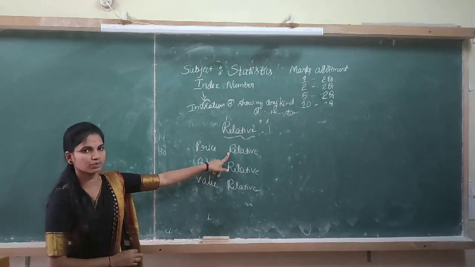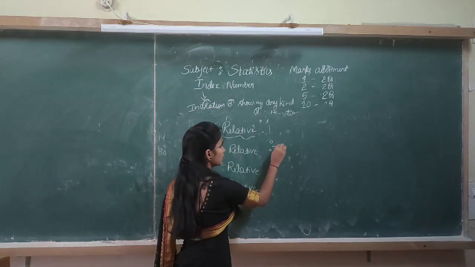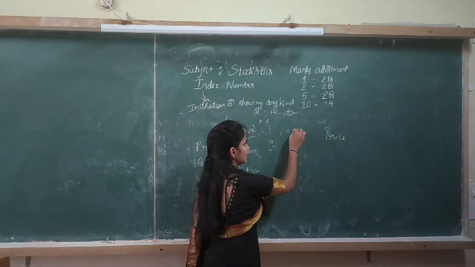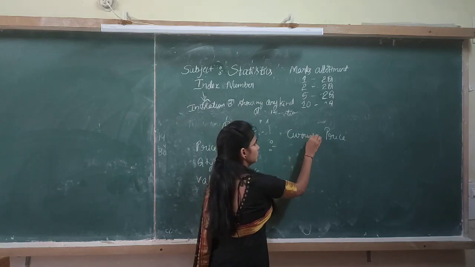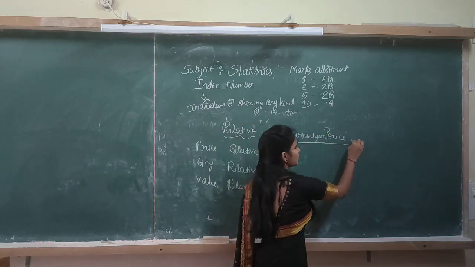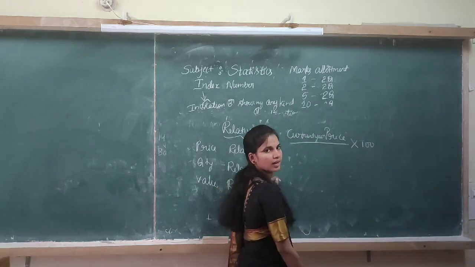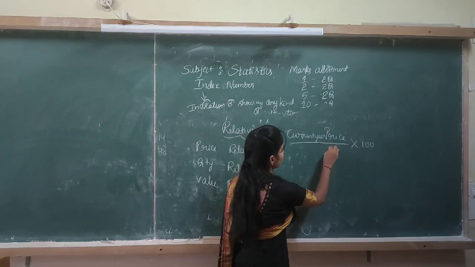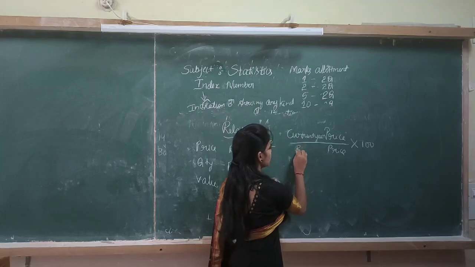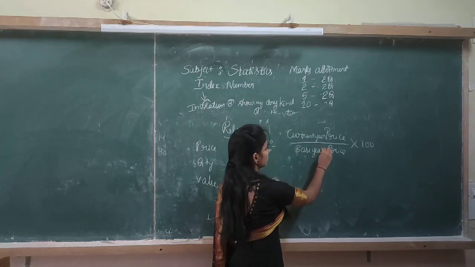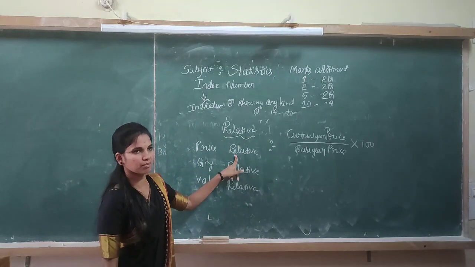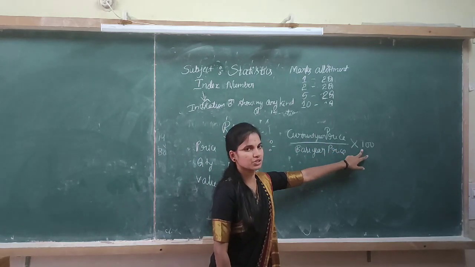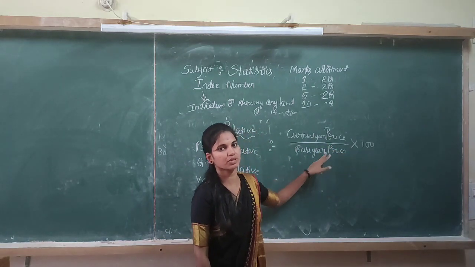Then what is price relative? Price relative is the price in the current year which is expressed as a percentage with respect to the price of the base year.